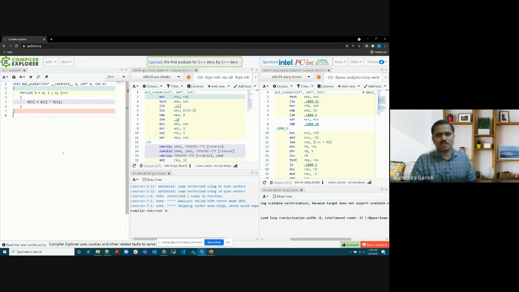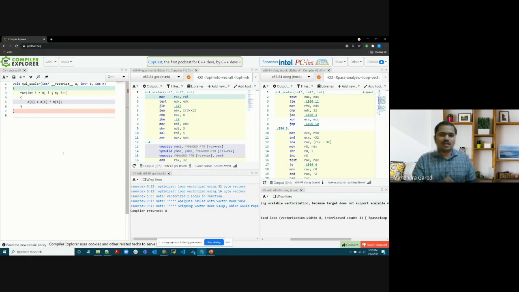For example, you have these elements A0, A1, A2, A3, A4, A5. And now somehow this A0 element gets overlapped with the B1 element. Now when you are doing a calculation, you are reading B0 and writing into A0. So when you have an overlapping problem, it means it is getting written into B1 as well. So in the next loop, when you increment the loop count, it will get read through B1. If this is the case, then vectorization doesn't work here, because